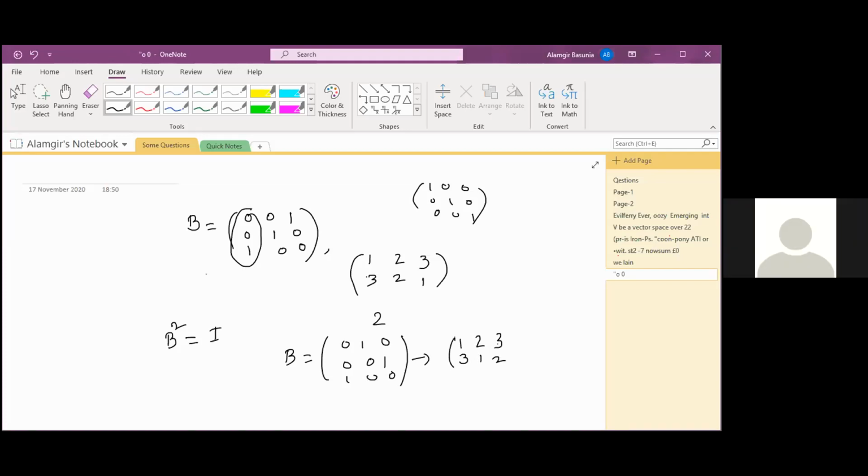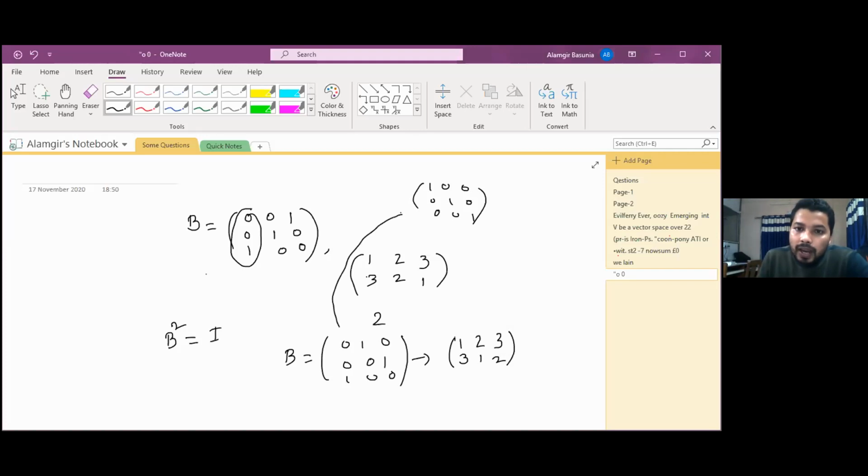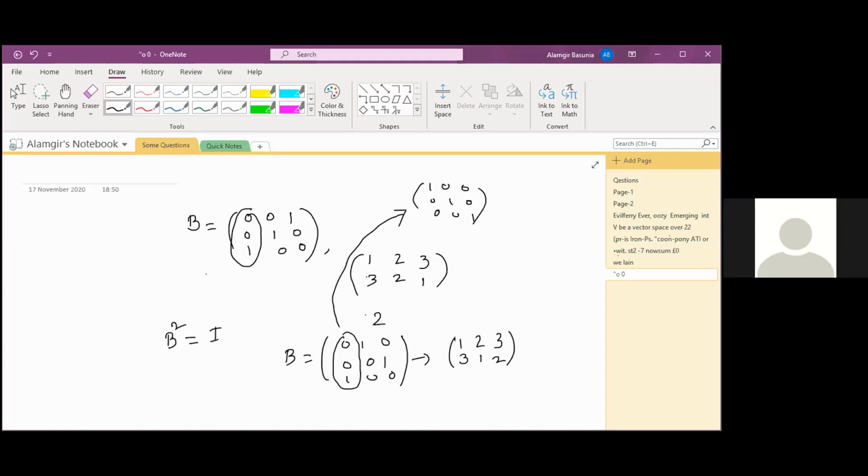Sir, please explain how you write this permutation. Actually, just compare with the identity one, I3. The first column, 1, with which column does it match? The third column. Then 1 goes to 3. And for the second one, just compare 1, 0, 0. Where is 1, 0, 0? It is in the first one. That means 2 goes to 1.